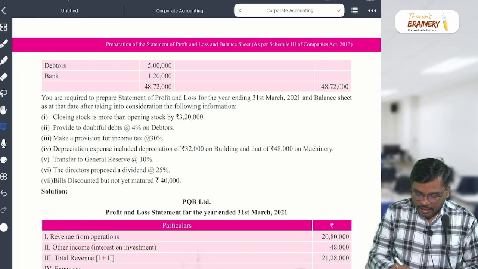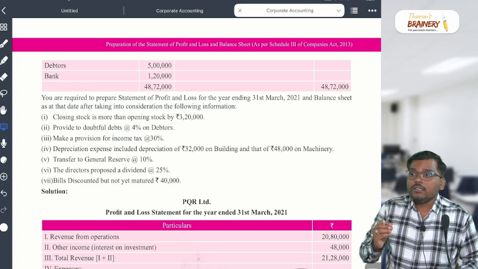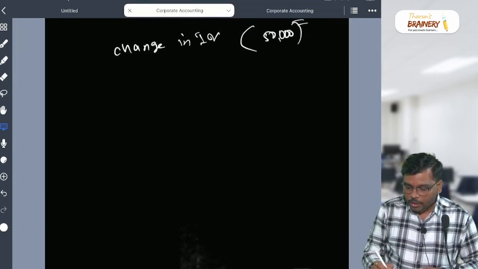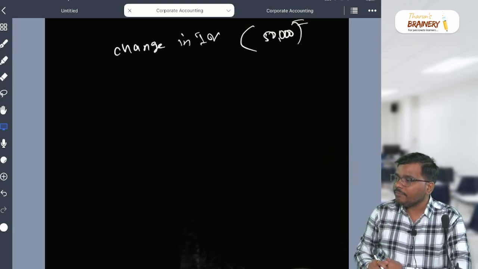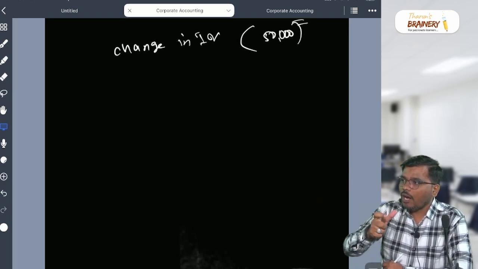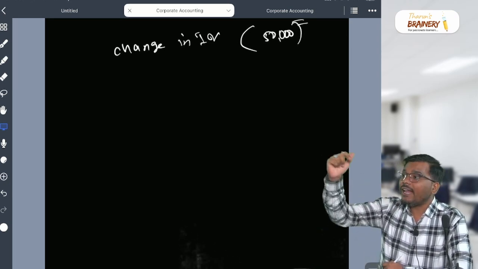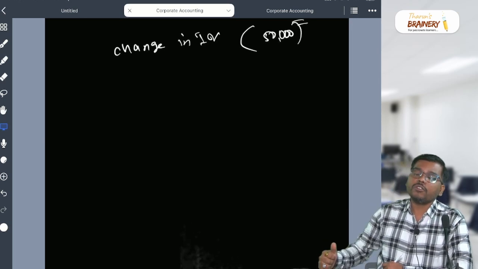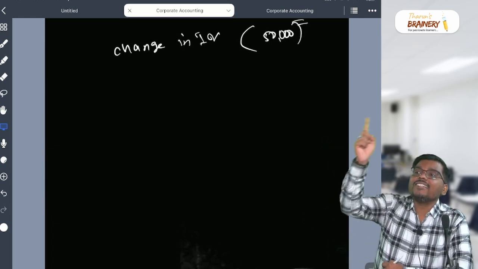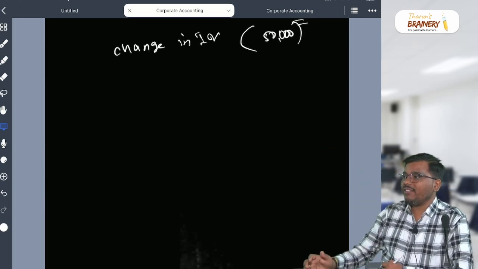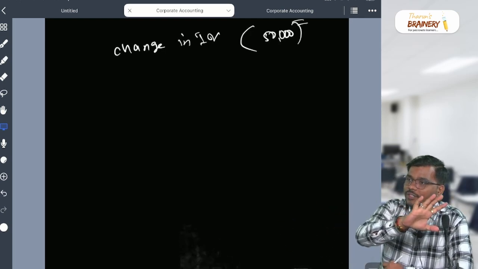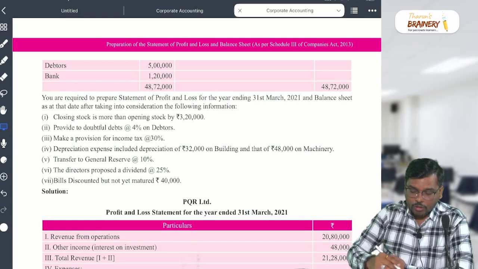Last, transfer to general reserve. Whatever profit you get, very simple, you prepare your statement of profit and loss. You will get a profit. From that you subtract the tax. You get profit after tax. That profit will go to the balance sheet. From that you should subtract the transfer to reserve, and for the reserve you will say transfer from P&L account. So in one place you will less, in the other place you will add. Are you able to understand? That is what adjustment is. This is called appropriation of profit.